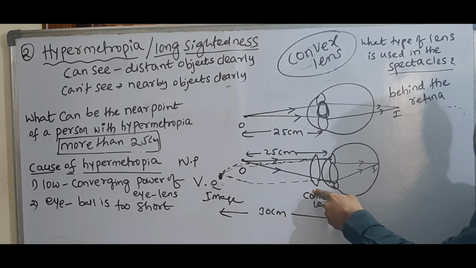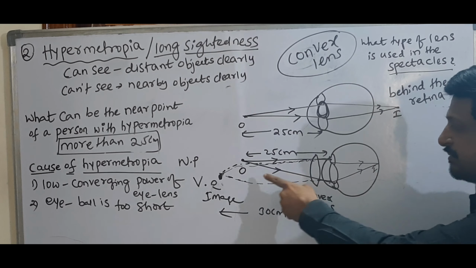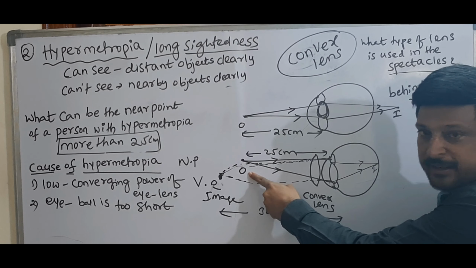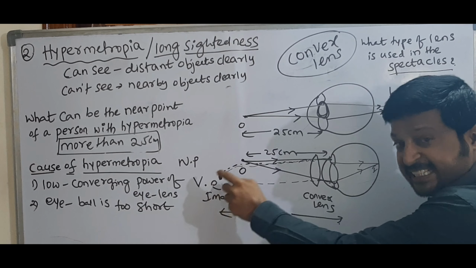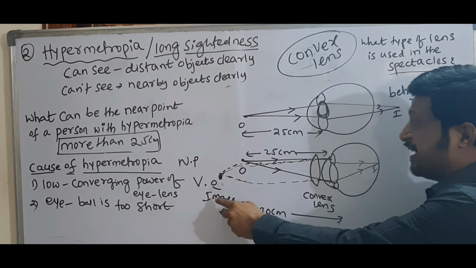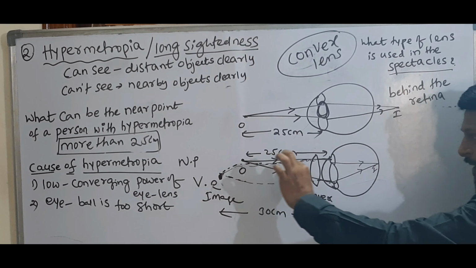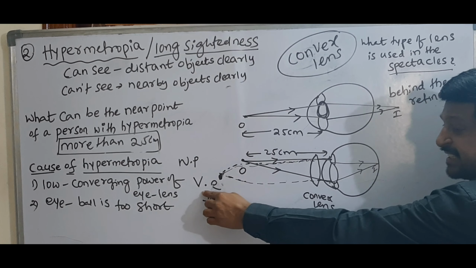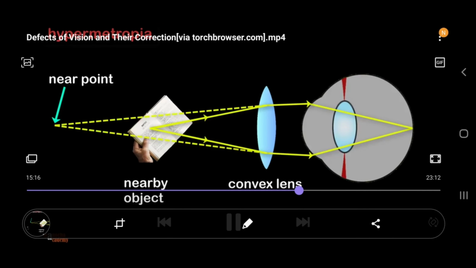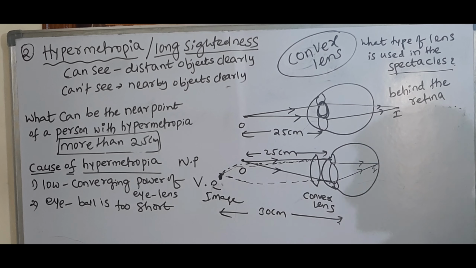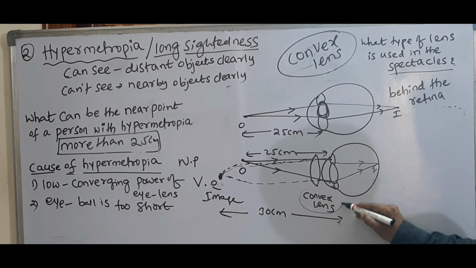Here we are using a convex lens. While you are using the convex lens, the object is at 25 centimeters, but this lens forms the image for this object at his near point. So for the eye, the rays appear to come from his near point, and the final image is formed on the retina. Then, since we are using a convex lens, what is the required focal length of the convex lens?